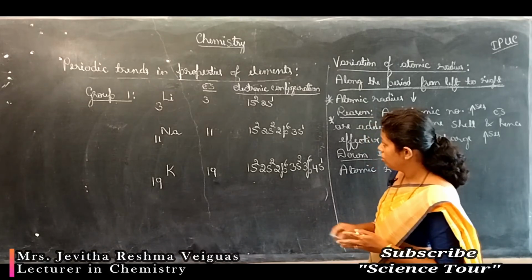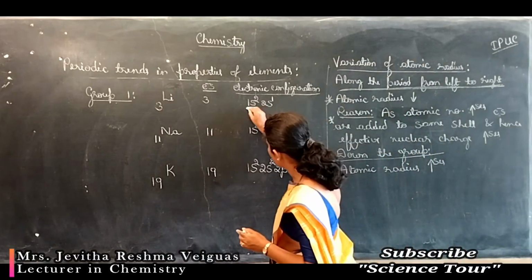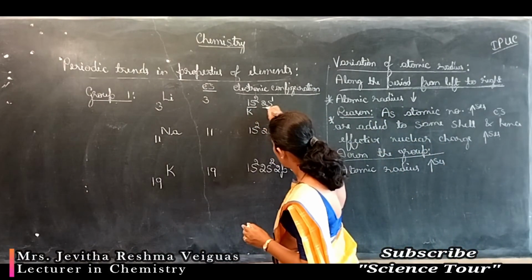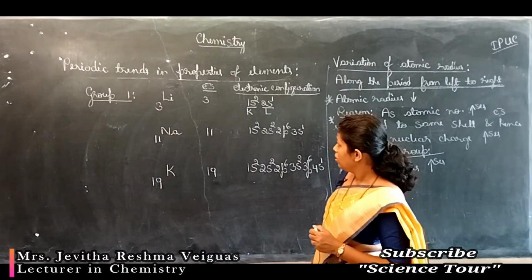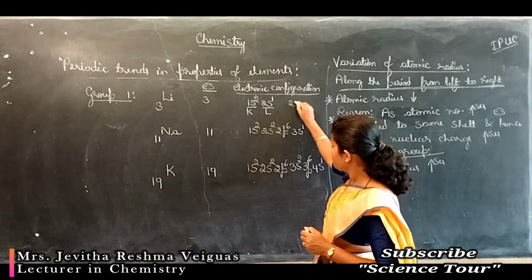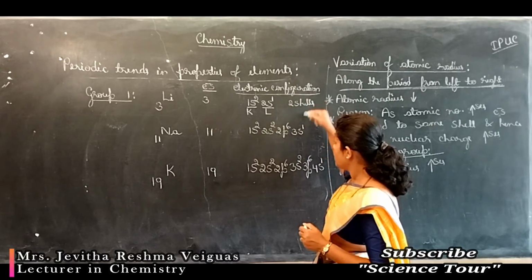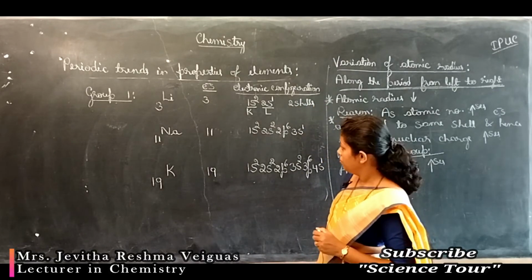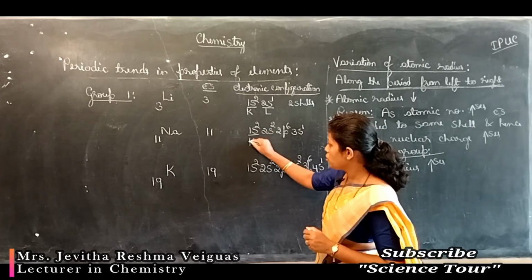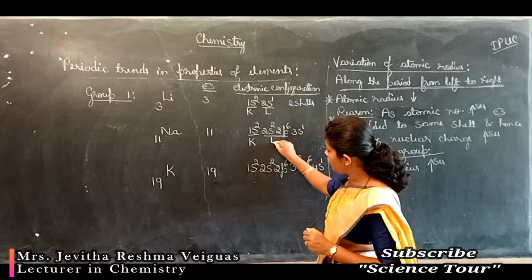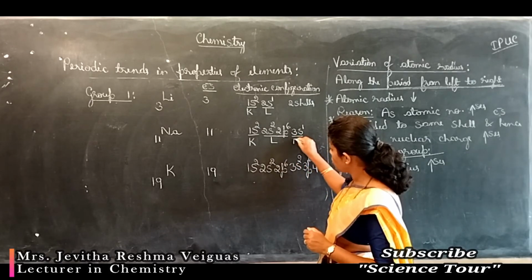Look at here. 1s means the first shell, that's K shell. 2s belongs to the second shell, that is L shell. So there are 2 shells in case of lithium. Take sodium: 1s belongs to K shell, 2s and 2p belong to L shell, 3s belongs to M shell.